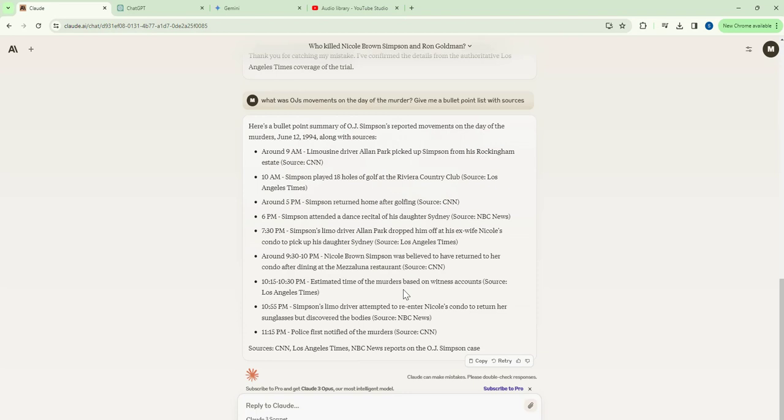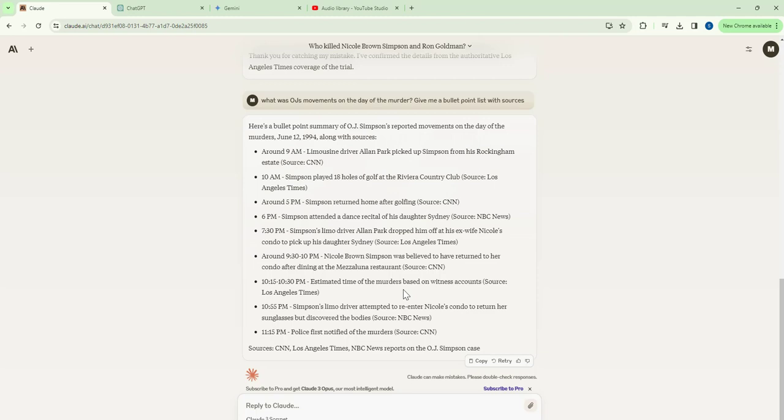Okay, so Claude says, here's a bullet point summary of OJ Simpson's reported movements on the day of the murders, June 12th. Around 9 a.m., a limousine driver, Alan Park, picked up Simpson from the Rockingham estate. Simpson played 18 holes of golf at the Riviera Country Club. Around 5 p.m., Simpson returned home after golfing. 6 p.m., Simpson attended a dance recital of his daughter, Sydney. 7:30 p.m., Simpson's limo driver, Alan Park, dropped him off at his ex-wife Nicole's condo to pick up his daughter, Sydney.